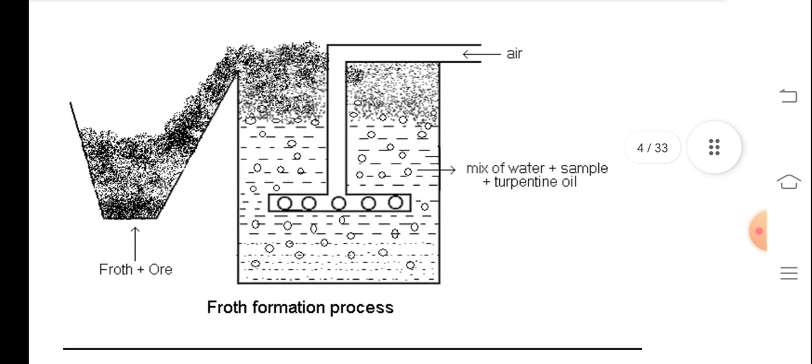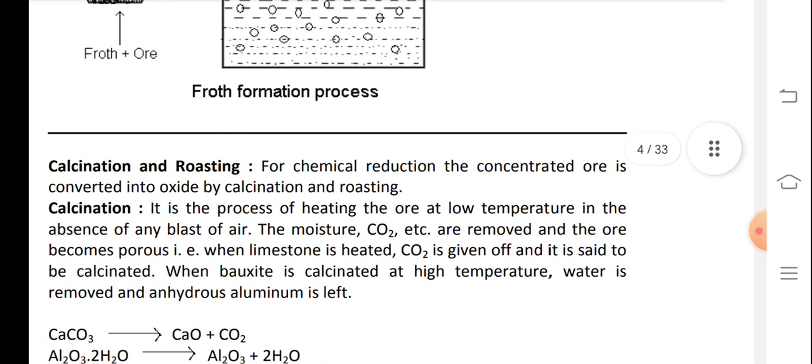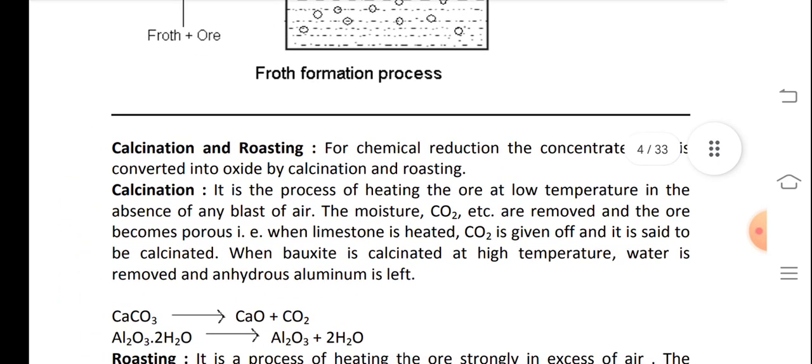Froth flotation process. Calcination and roasting. For chemical reduction, the concentrated ore is converted into oxides by calcination and roasting. Calcination is the process of heating the ore at low temperature in the absence of a blast of air. The moisture, CO2, etc. are removed and the ore becomes porous.